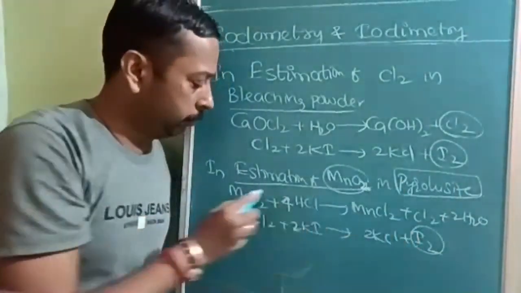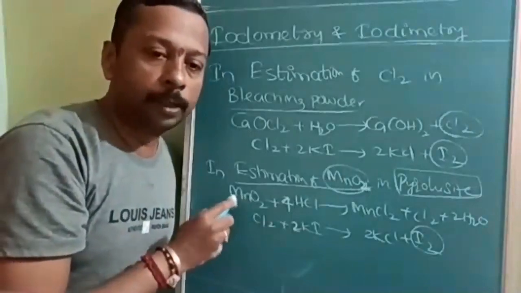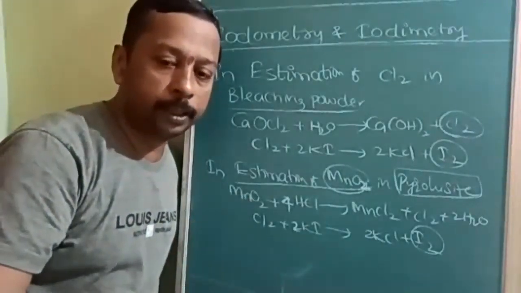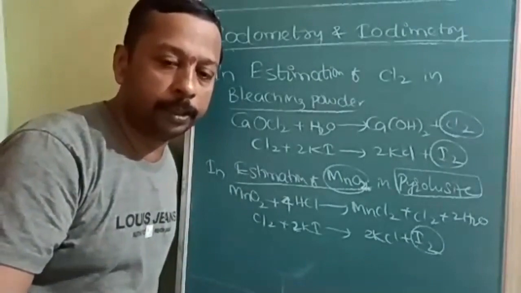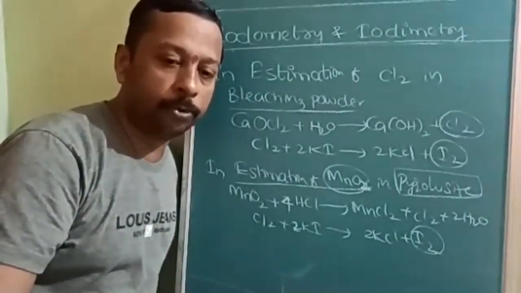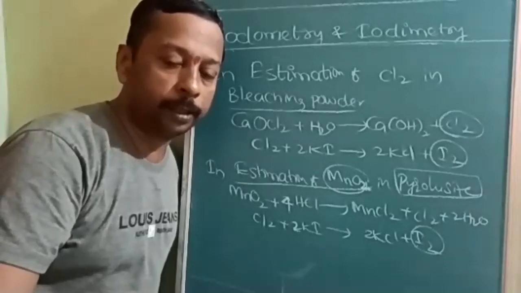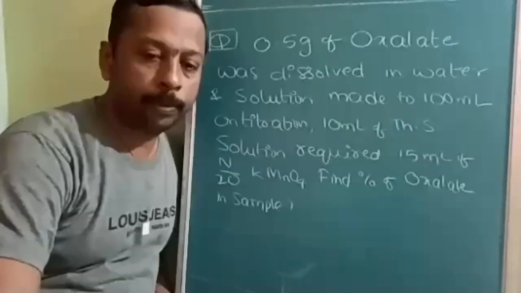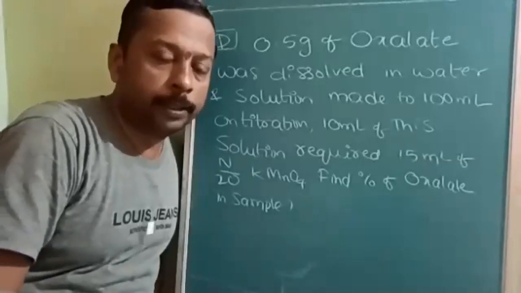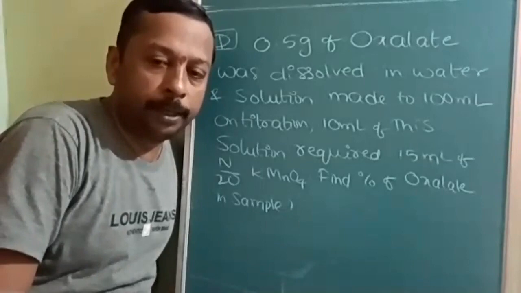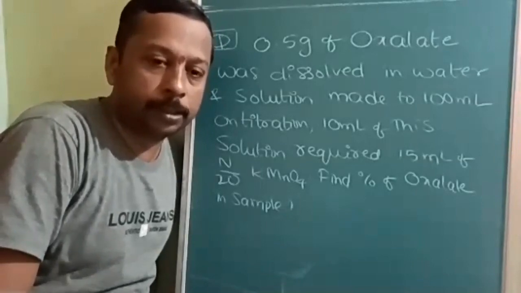With the Cl2 you will find out MnO2. For this we will use stoichiometry. Everything is interrelated. If you don't study stoichiometry properly, it is going to affect the titration. Whatever topics we have studied, study the topic and immediately solve the questions.